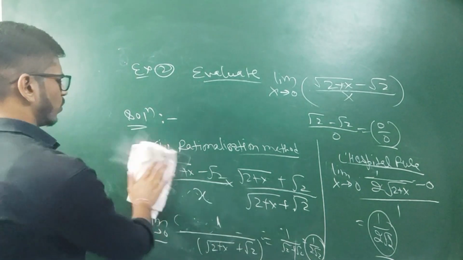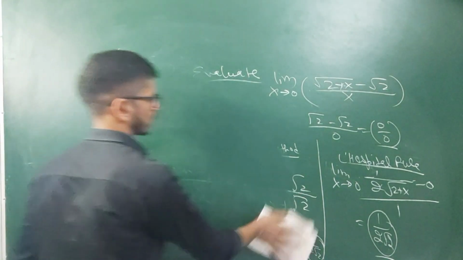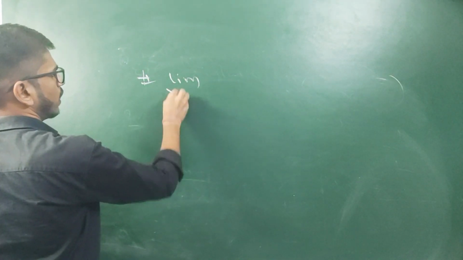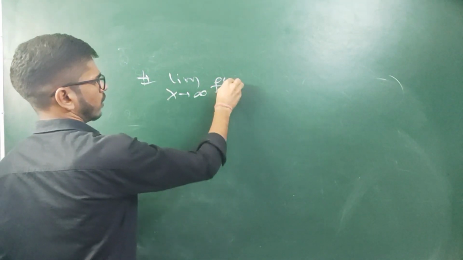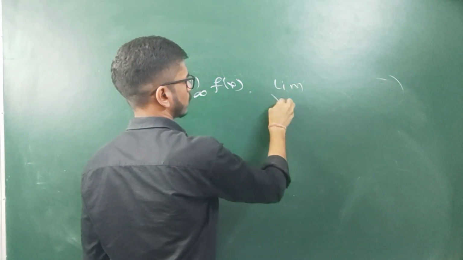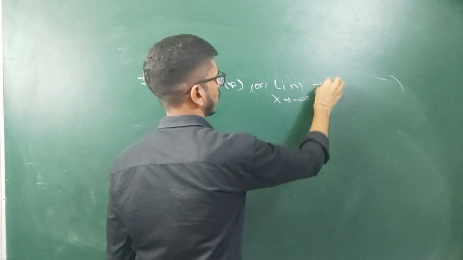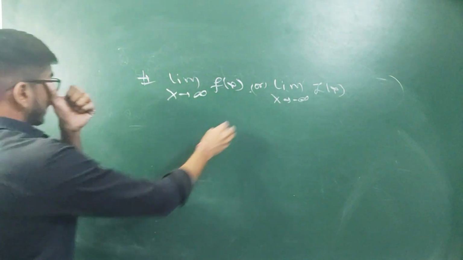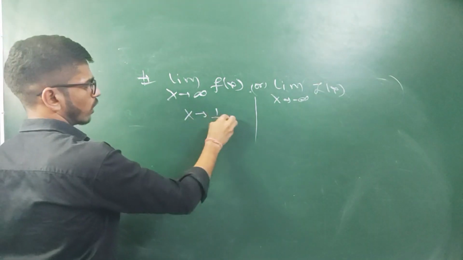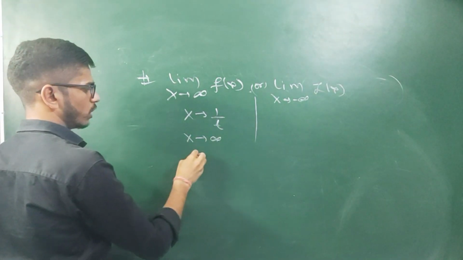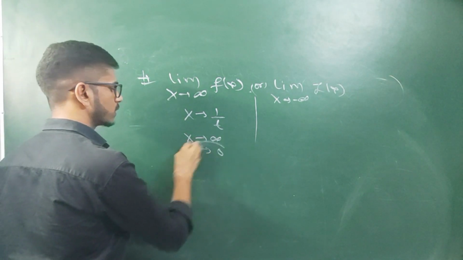One last concept I want to discuss, and after that we will end this lecture. The last concept is like this. If we have to find the limit as x tends to infinity, or the limit of a function as x tends to minus infinity, then in this case we will replace x with 1 by t, and x tends to infinity will be replaced with t tends to 0.